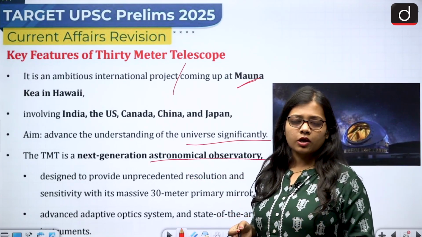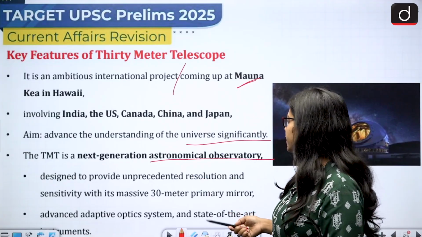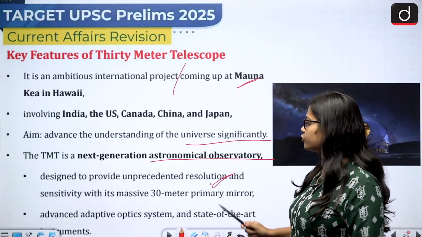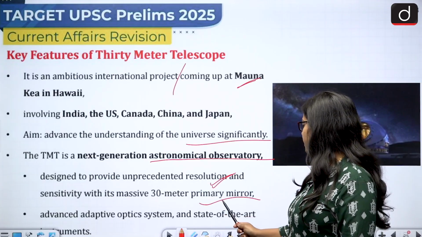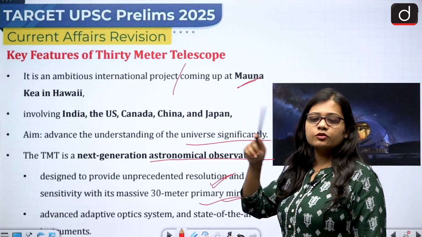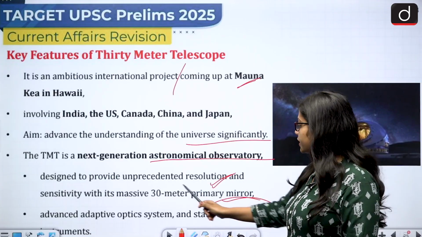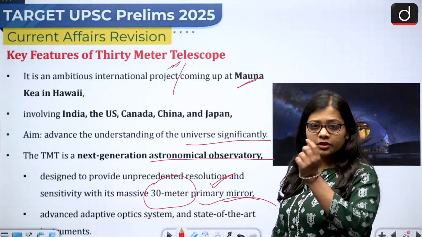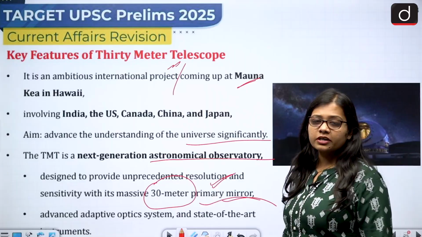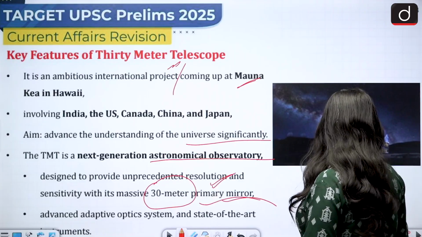It is an astronomical observatory, and it is designed to provide unprecedented resolution and sensitivity with its massive 30-meter primary mirror. So the mirror which is used in the telescope is 30 meters, and the name is also the 30-meter telescope. So that is on the size of the mirror that is used within the telescope.